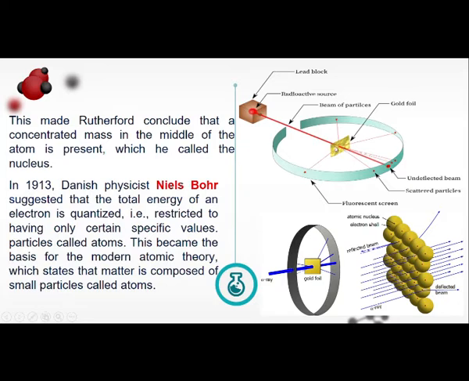Nag-pass through dito sa gold foil and it hits the fluorescent screen. Yung tinatawag natin undeflected beam.